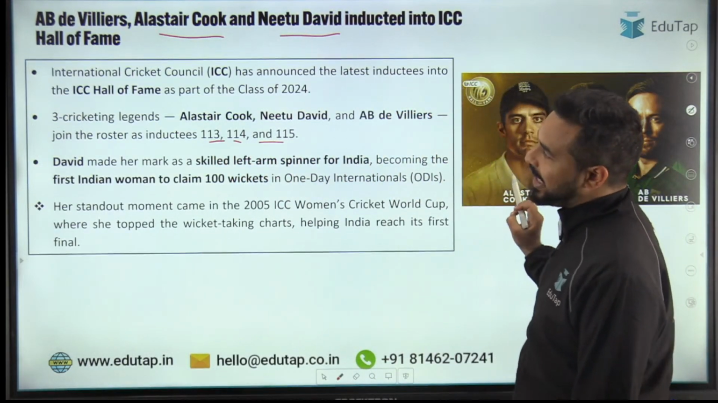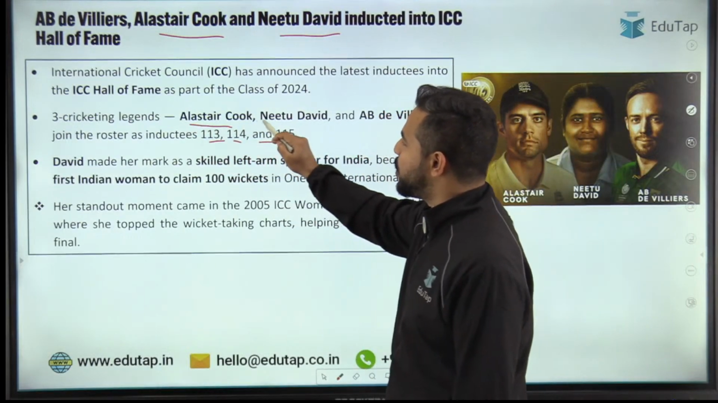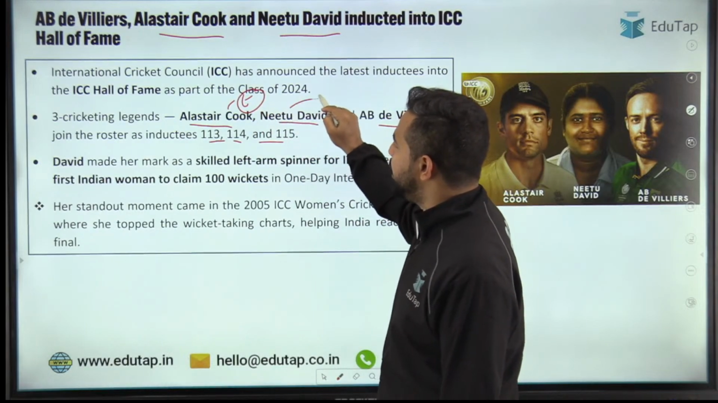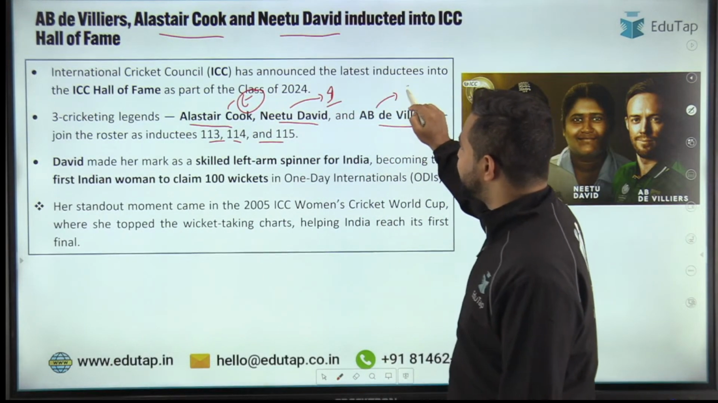So the number is not that important, but the names are very important, that is Alastair Cook, Neetu David and ABD Villiers. Where is Alastair Cook from? He is from England. Neetu David is from India and ABD Villiers is from South Africa.